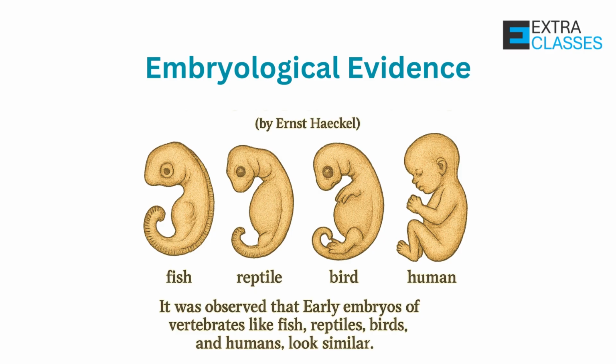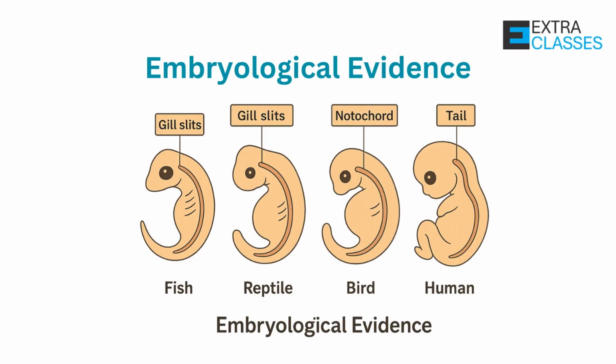Let's study embryological evidence. This was proposed by Ernst Haeckel in Ontogeny Recapitulates Phylogeny. It was observed that early embryos of vertebrates like fish, reptiles, birds, and humans look similar. For example, presence of gill slits, notochord, and tails. This theory suggests organisms had a common ancestry. The idea of recapitulation is considered oversimplified, but embryological similarity remains evidence of evolution.